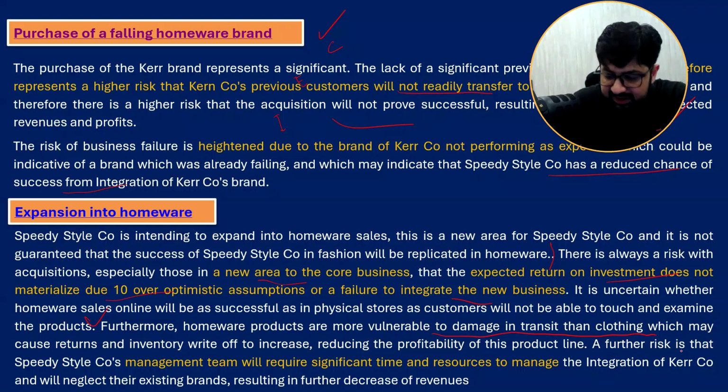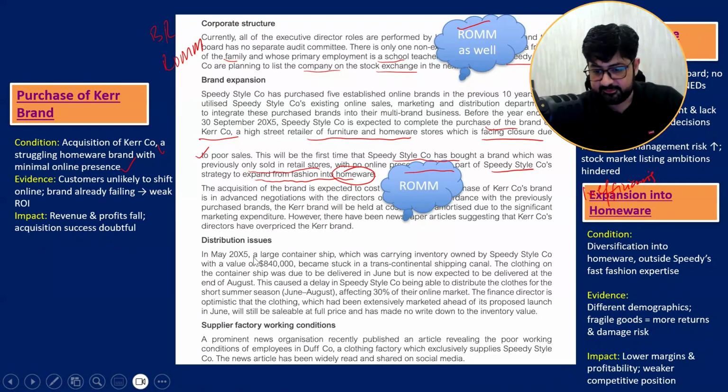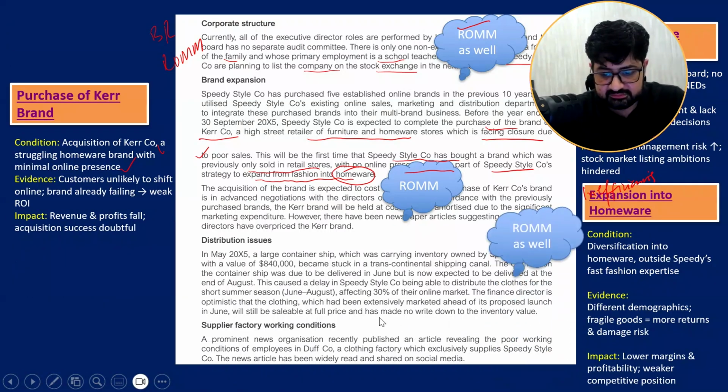And then the further risk is that the management team will require significant time. Two things they may not be able to manage together. Time will be distributed and divided, and it may affect them badly as well. Next. So the next point is yes.